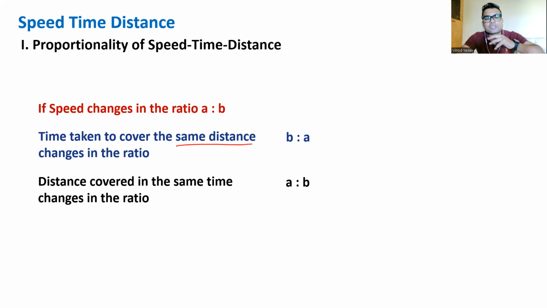Generally in such questions, the first big challenge is to identify what is constant out of these three. Once you have realized that, you can easily relate the other two and build up the question further.